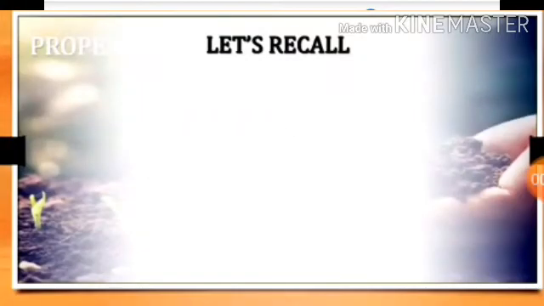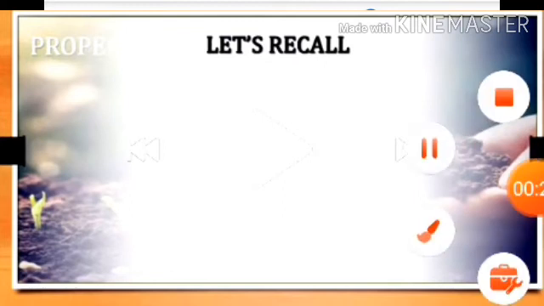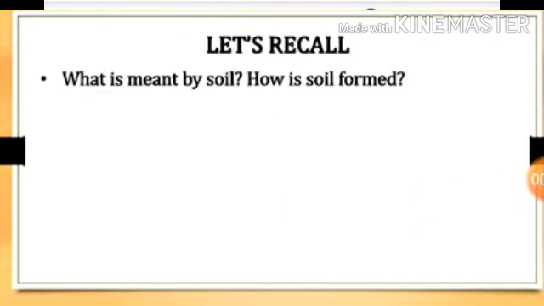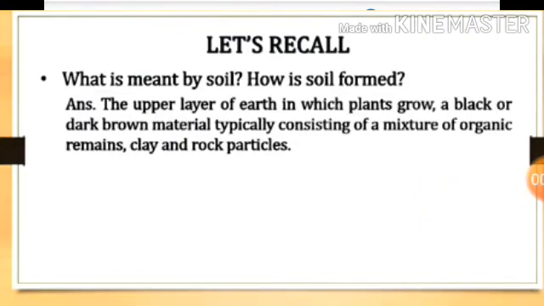So let's recall. What is meant by soil? How is soil formed? The upper layer of earth in which plants grow, a black or dark brown material typically consisting of a mixture of organic remains, clay and rock particles, that is the soil. The upper layer of earth.